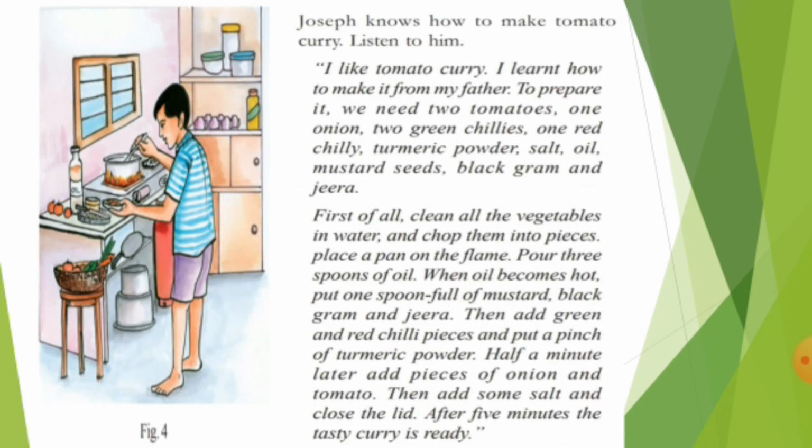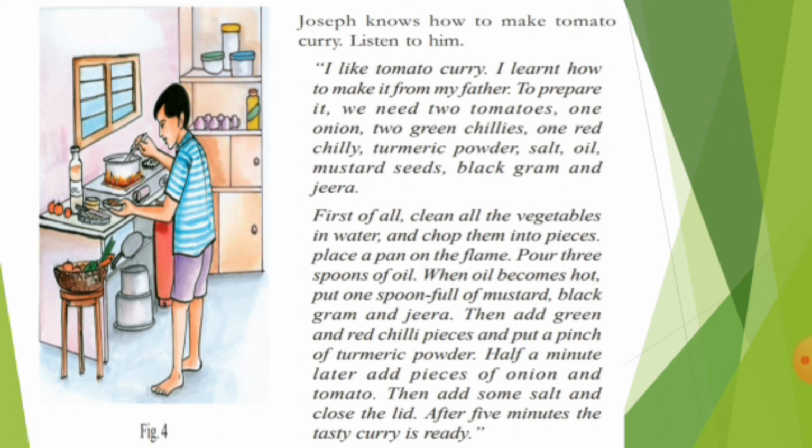Now let us see this boy. This boy is trying to do something. Now what is the name of this boy? Joseph. Joseph knows how to make tomato curry. Just listen to him, how this boy is preparing the curry.